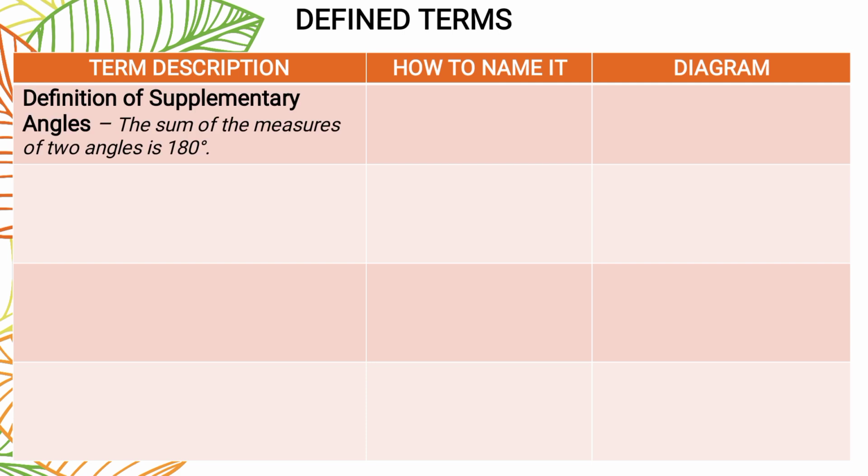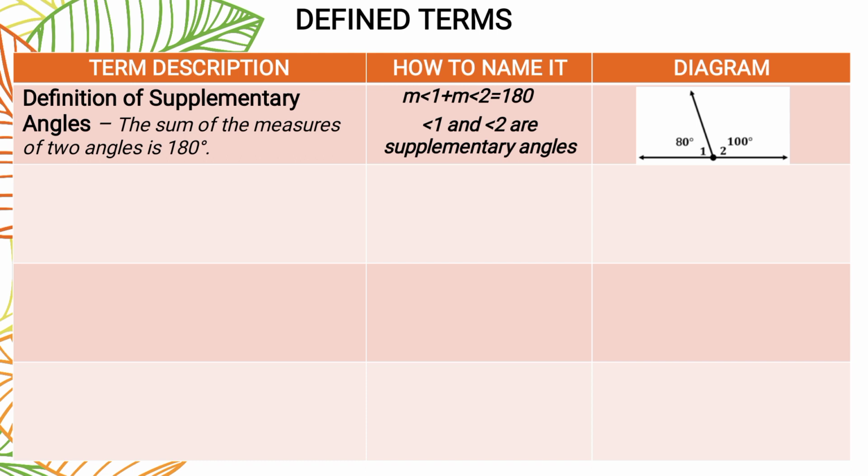So, we have here the definition of supplementary angles. When we say supplementary, the sum of the measures of two angles is 180 degrees. In the diagram, we have angle 1, 80 degrees, and angle 2, 100 degrees. Sabi daw po, when we say supplementary, if we add them, the sum is 180 degrees. So, 80 plus 100 is equal to 180 degrees. The measure of angle 1 plus the measure of angle 2 is equal to 180 degrees. So, we can write this as angle 1 and angle 2 are supplementary angles.